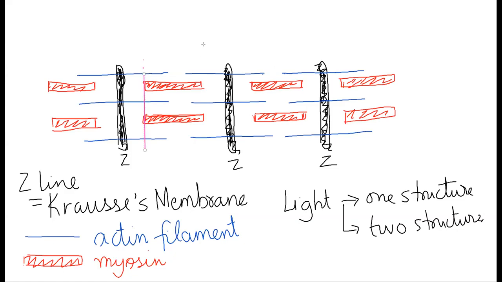So if you look at the part which is there between the two pink lines, there are blue lines also and red lines. Matlab there is actin filament as well as myosin filament. So this region between the two pink lines is called the dark band.